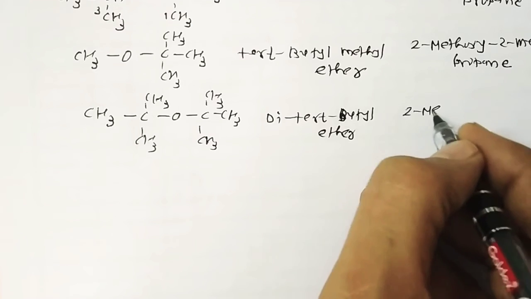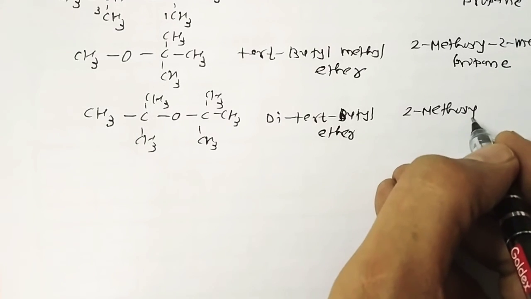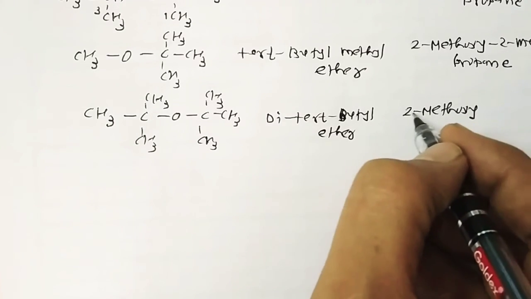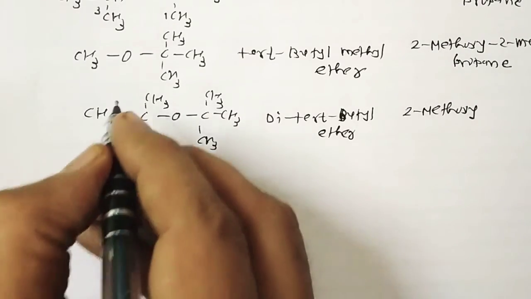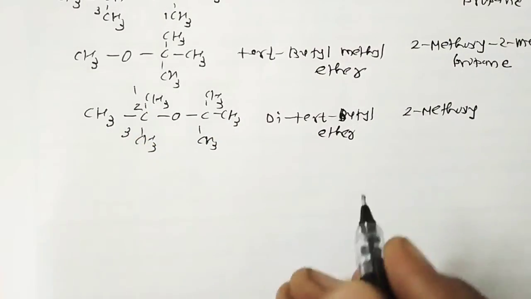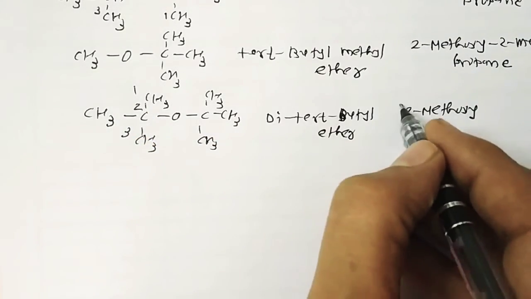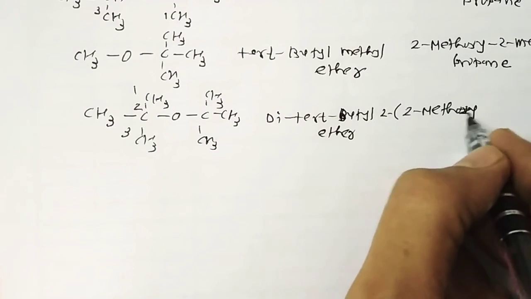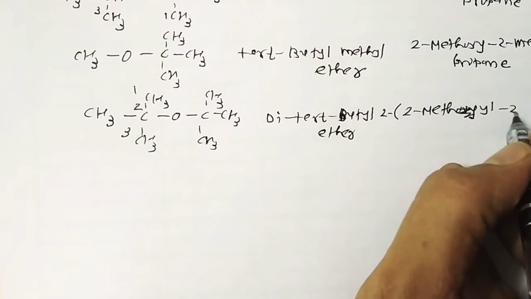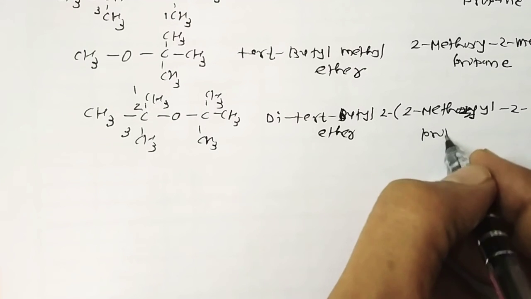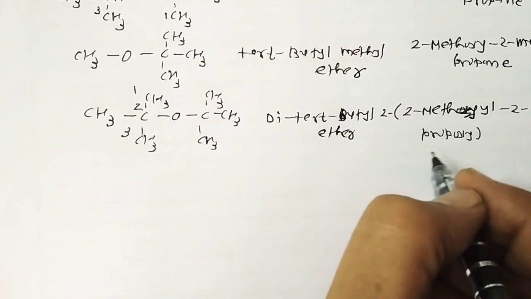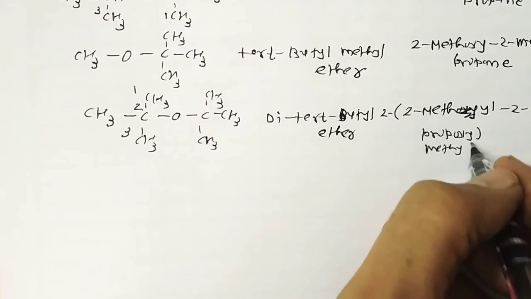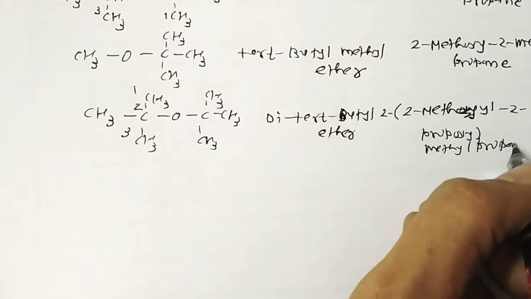So the IUPAC name of this compound, 1, 2, 3, it's 2-methyl-2-propoxy propane.